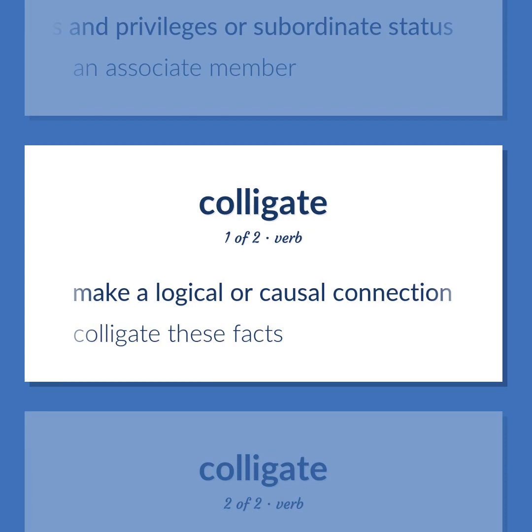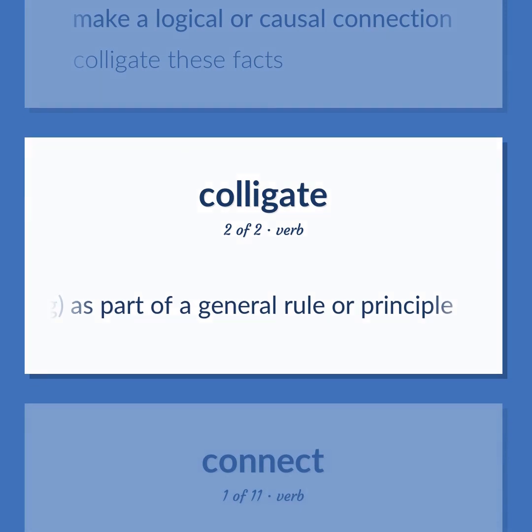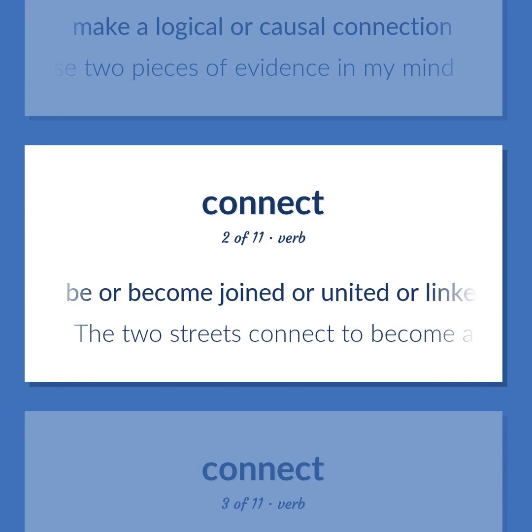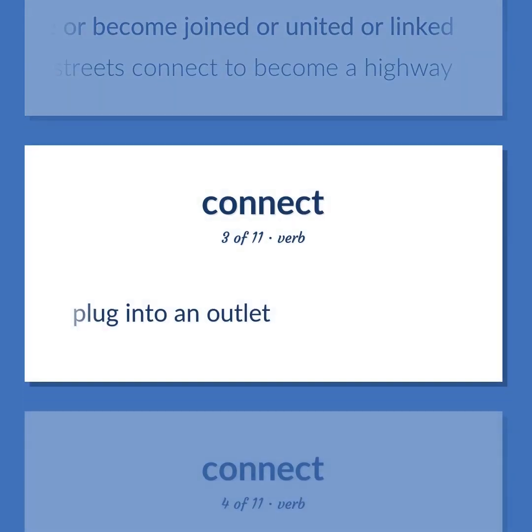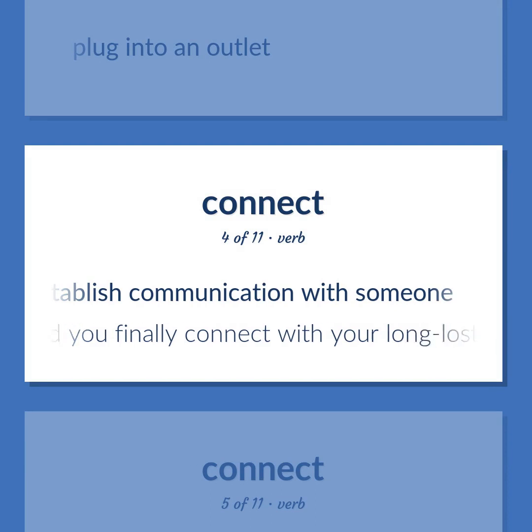Make a logical or causal connection. Colligate these facts. Consider an instance of something as part of a general rule or principle. Make a logical or causal connection. I cannot connect these two pieces of evidence in my mind. Be or become joined or united or linked. The two streets connect to become a highway. Plug into an outlet. Establish communication with someone. Did you finally connect with your long-lost cousin?